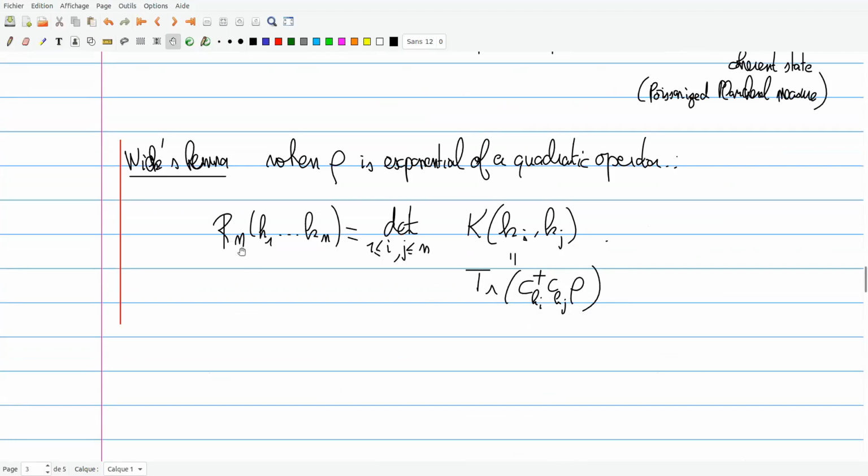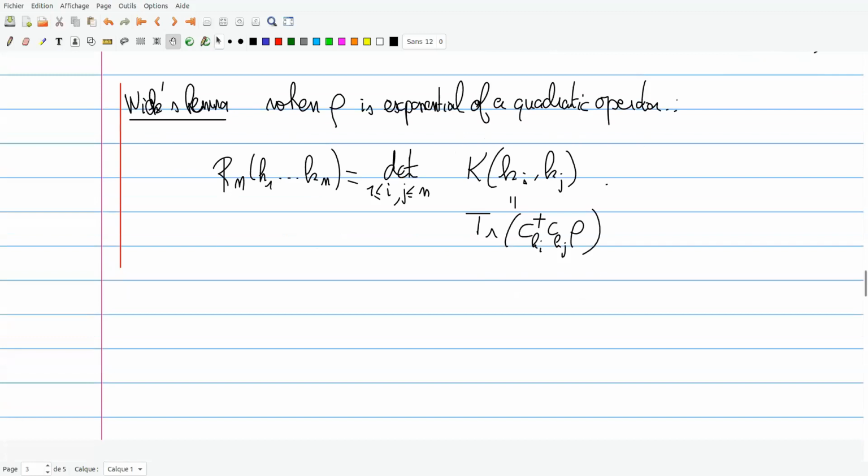From this, you can write an induction formula for R_n, and you compare it with the expansion of the determinant with respect to the first column. They satisfy the same induction, and the initial term for n equal 1 is the same, so this is true for n. So basically, this is the idea of the proof by induction.